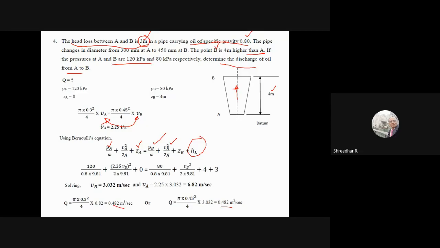Also, if there is a difference of pressure, you can connect it to a manometer like this and try to measure that. That's what you did in your laboratories. By creating a pressure difference between any 2 points, we measure the deflection of the mercury. By measuring the deflection, we can relate it and finally find out the discharge.